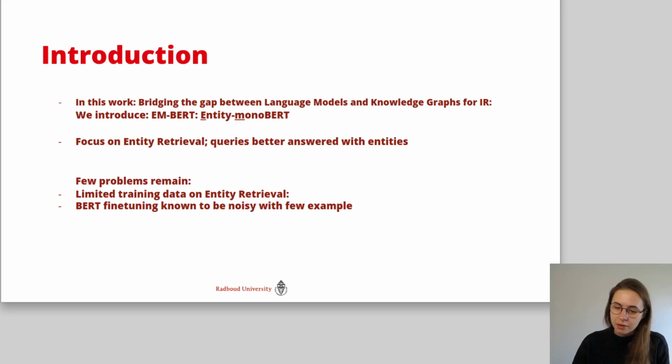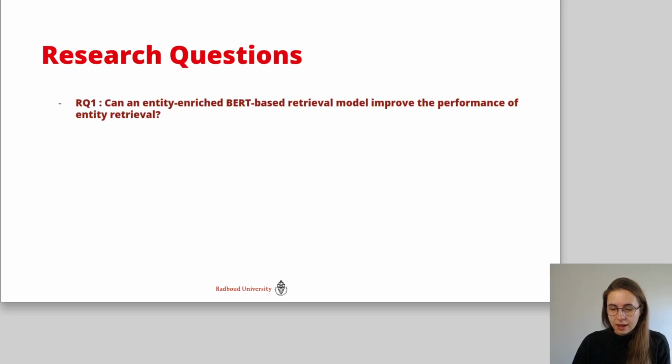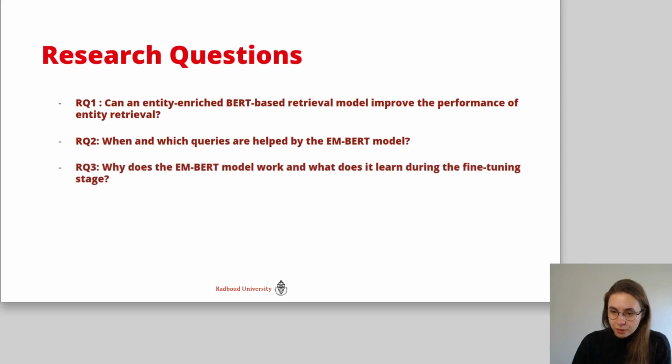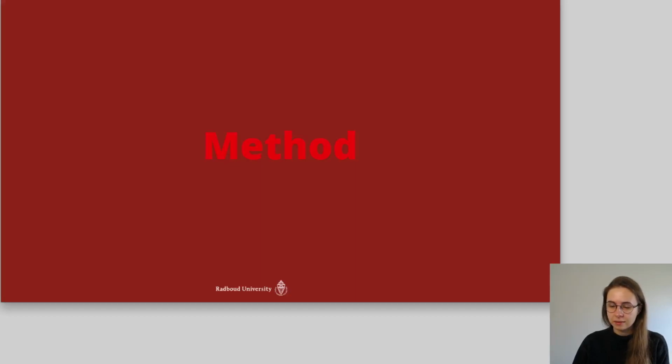However, a few problems remain for this task. We have limited training data on entity retrieval. The known datasets for this are fairly small, and BERT fine-tuning is known to be noisy with few examples. This leads us to the following research questions. Can an entity-enriched BERT-based retrieval model improve the performance of entity retrieval? When and which queries are helped by the BERT model? Why does the EMBERT model work, and what does it learn during the fine-tuning stage? And last, how does our entity-enriched BERT-based model perform on other ranking tasks?